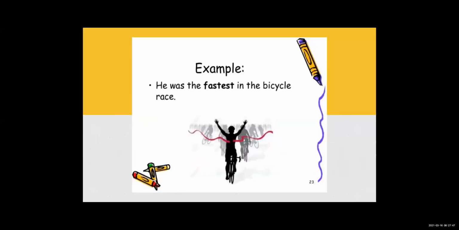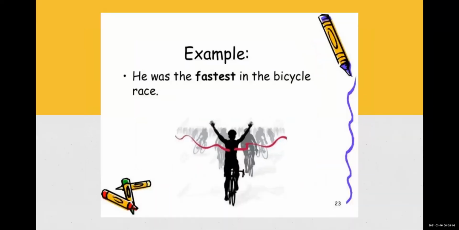He was fastest in the bicycle race. So if I say he was fastest in the bicycle race, again, how to identify? See the adjective. The adjective is fastest. What is added to that fast? Est. Est is added to that fast, and it became fastest. Okay.